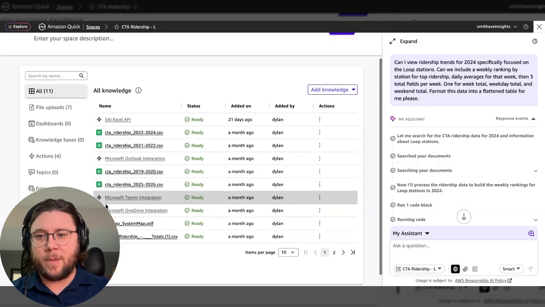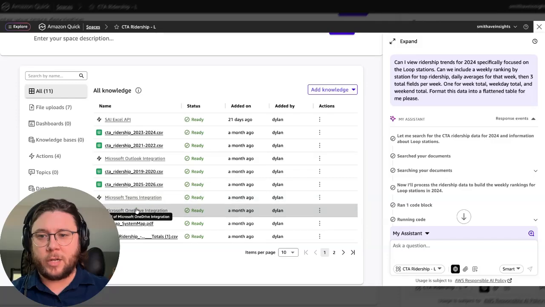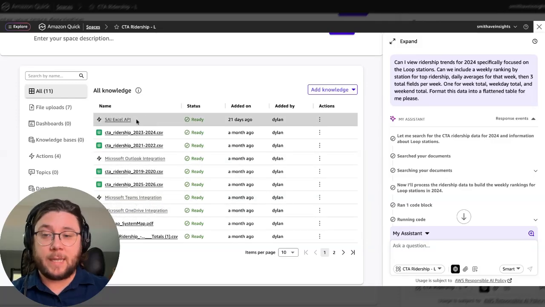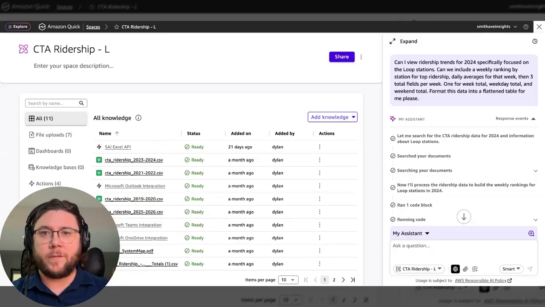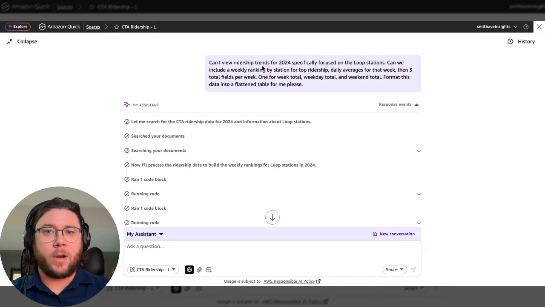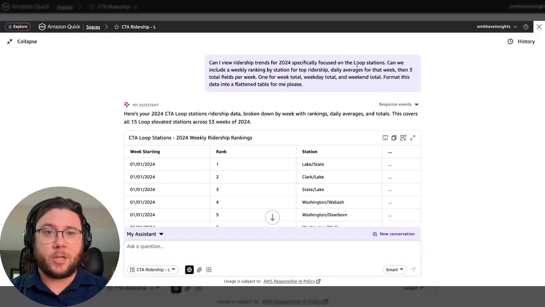So I've got some actions, so connections to Microsoft, a custom Excel API, and a bunch of CTA ridership data. So this is going to be purely focused on the Chicago transit system and the L trains. If you look over here to the right, I asked a question. I wanted to get ridership trends for 2024, focusing on our loop station trains.